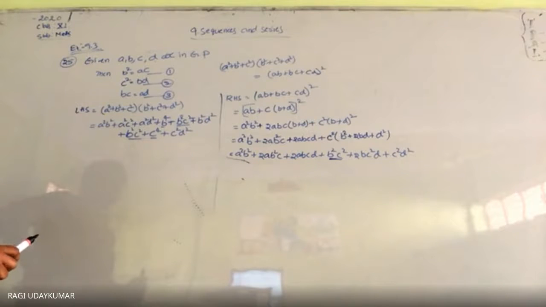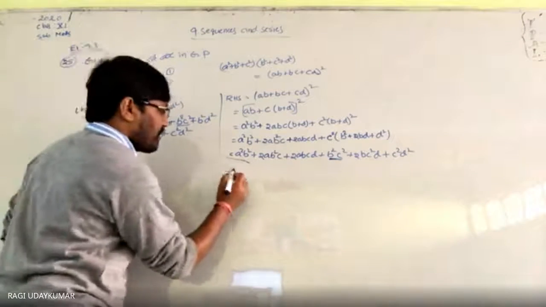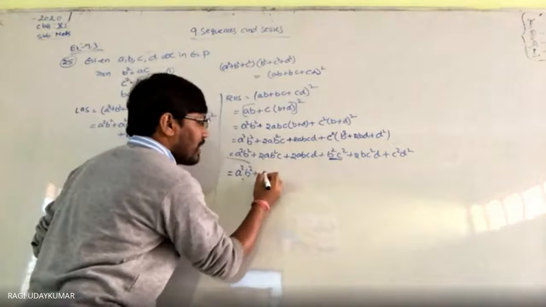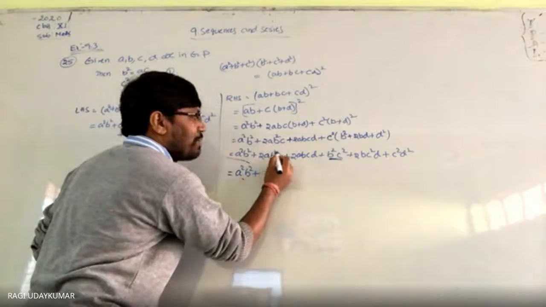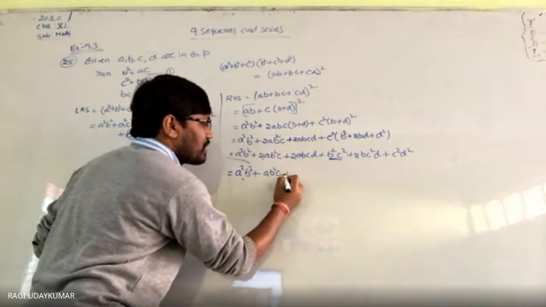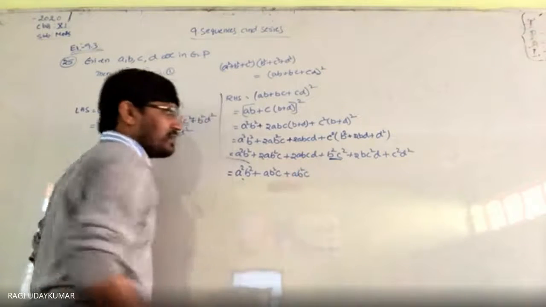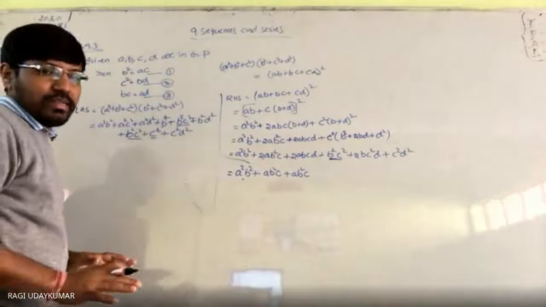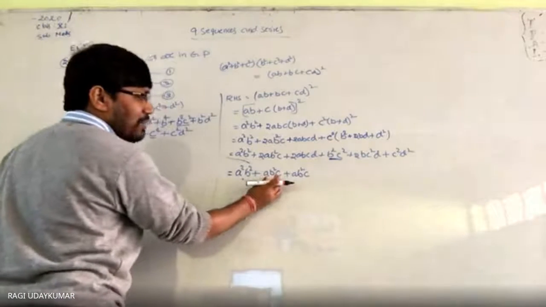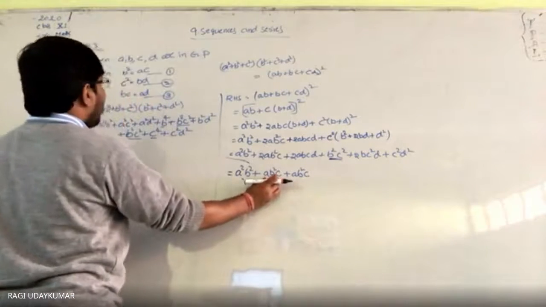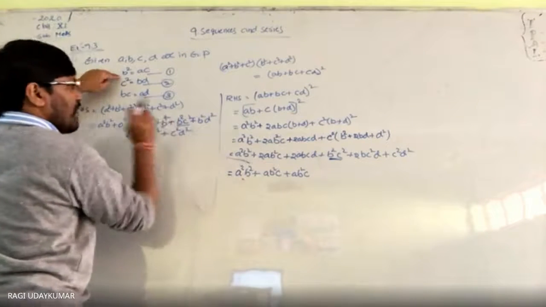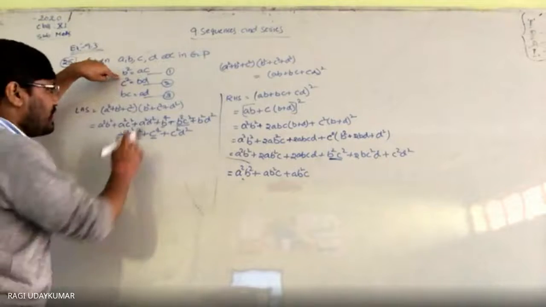Yes, B power 4. Yes, you do one thing here. Small changes only you need to do here. A square B square. Observe that here 2 times of AB square C, I am writing 1 time of AB square C and AB square C. Why? Because observation only you need to do that. Because 1 time A square B, in the place of AC if I write B square, B power 4 are there. This term we are going to get.